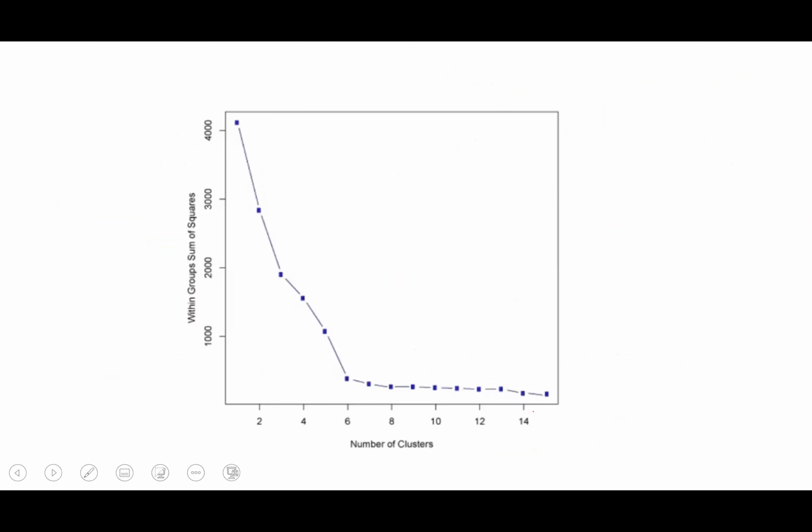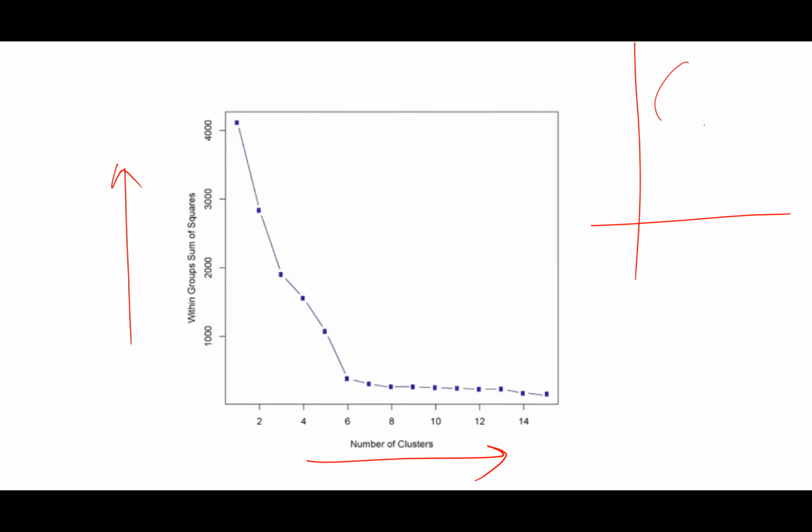So you can take a look at this example. It's the same plot we plotted yesterday. This is the number of clusters, and this is the within group sum of squares. So basically, this is the error between the groups. Like I have these clusters, so what is the error here? This is the center point. What is the error here? What is the error here?